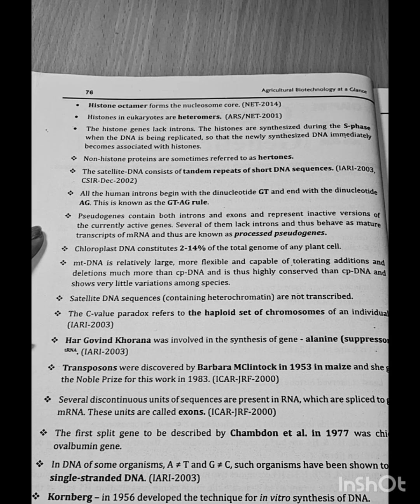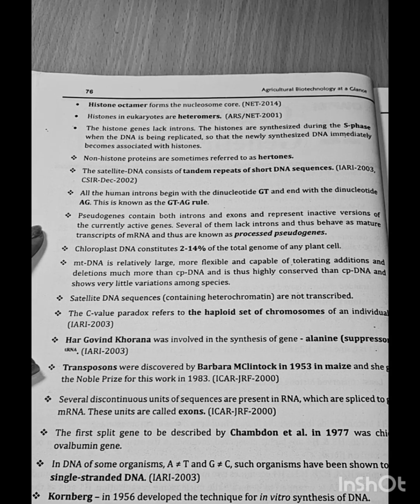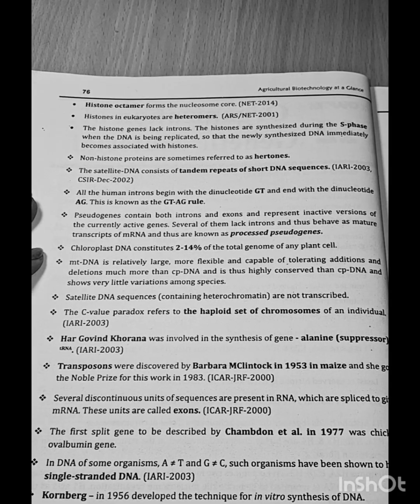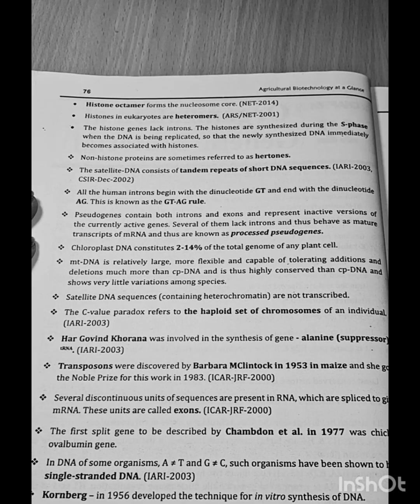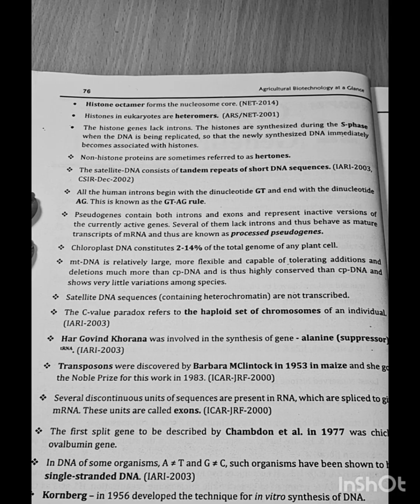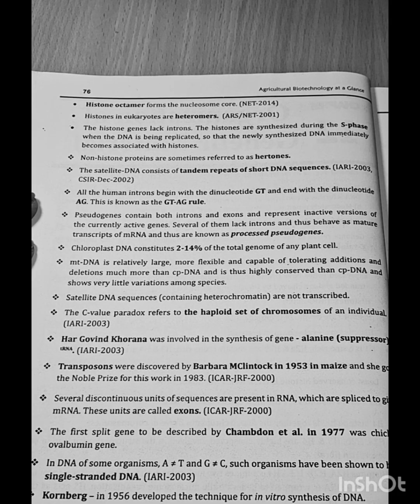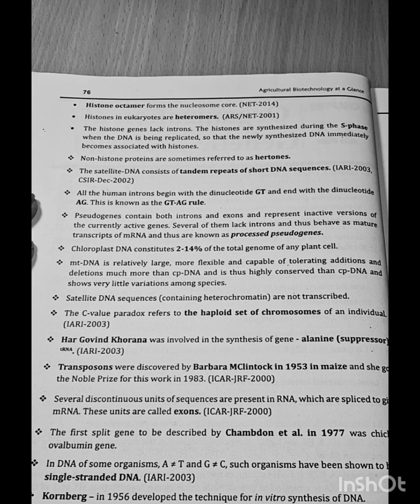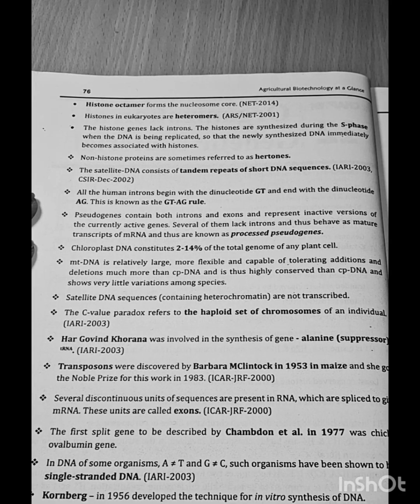JRF 2003. Har Gobind Khorana was involved in the synthesis of the gene for alanine suppressor tRNA. JRF 2003 question. Transposons were discovered by Barbara McClintock in 1953 in maize, and she got the Nobel Prize for this work in 1983. ICAR-JRF 2000: Several discontinuous units of sequence are present in RNA which are spliced to give mRNA. These units are called exons. ICAR-JRF 2000 question. The first split gene to be described by Chambon et al. in 1977 was the chicken ovalbumin gene.